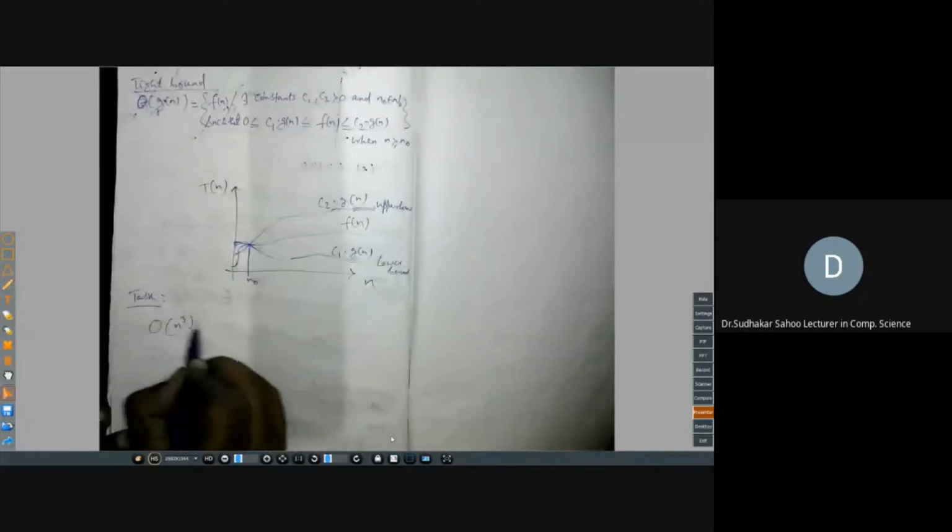So your task for the next class: you compute big O of n cube. We have already discussed some functions. Write big omega of n cube, write theta of n cube. Find out some functions and show me in the next class. If you have understood the definition, I think you can write it down.